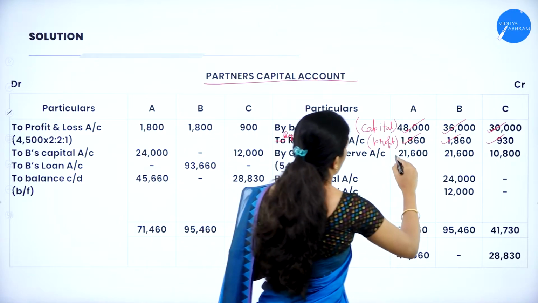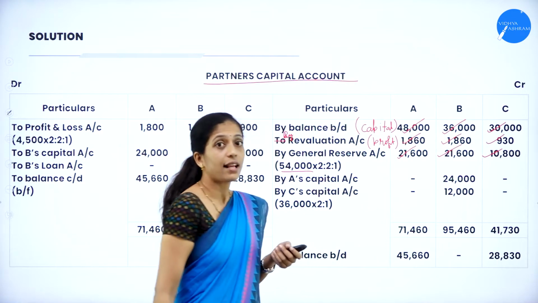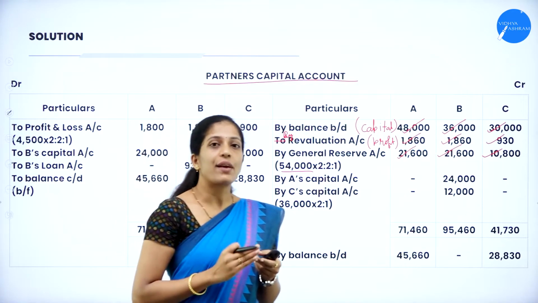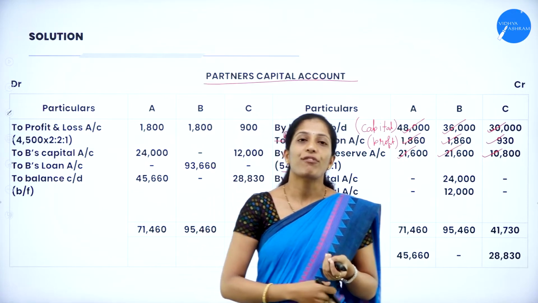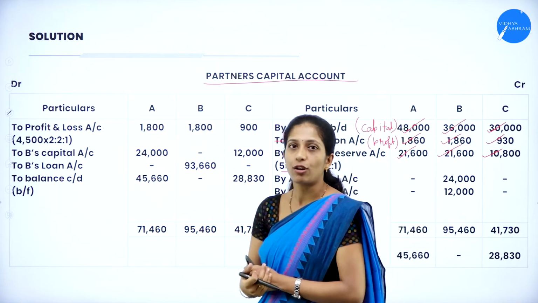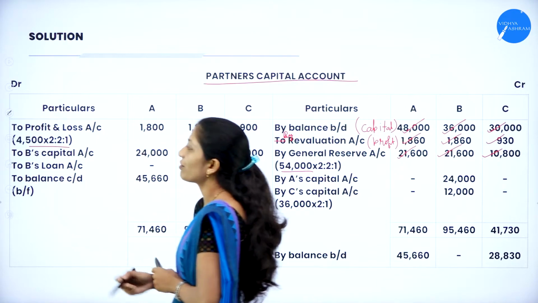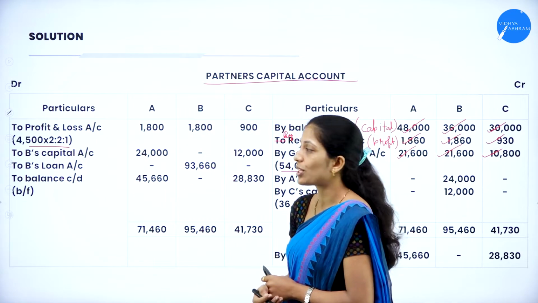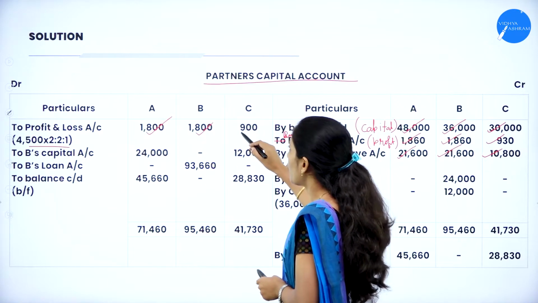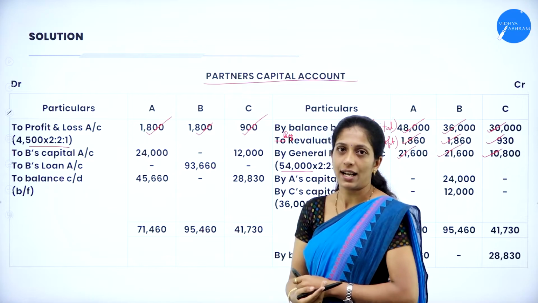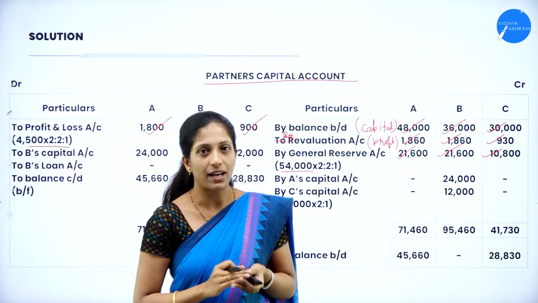So if you distribute, you'll get 21,600, 21,600 and 10,800. In the same way, we had the profit and loss account on the asset side. Take that profit and loss account to the debit side of the partners' capital account. So, profit and loss account 4,500 in 2:2:1, that is their profit sharing ratio. So 1,800, 1,800 and 900. Here, as I told you, we have to distribute to all the partners.